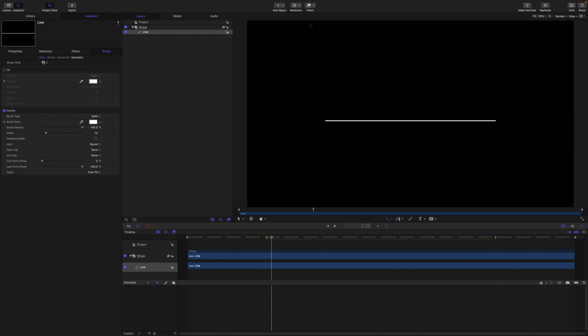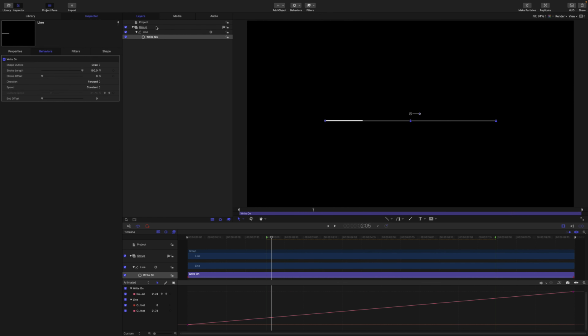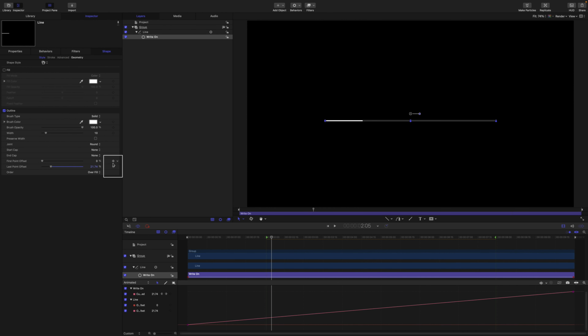We can keyframe these offsets directly to create the speed curve for the animation. We can also animate these offsets with behaviors. The ramp behavior and the write-on behavior are two of the most common tools we would use for this. The write-on behavior is often the better choice, because that behavior is dedicated to animating paths, so it has more features available. When we apply the write-on behavior, you can see that the behavior acts on those offsets.